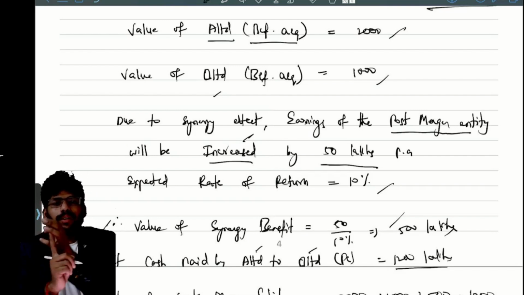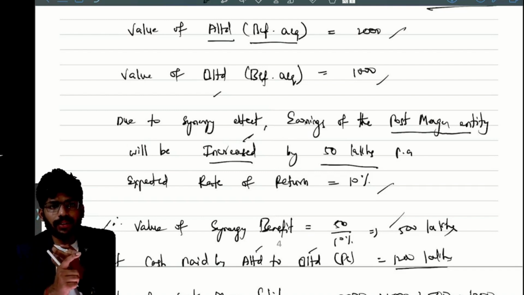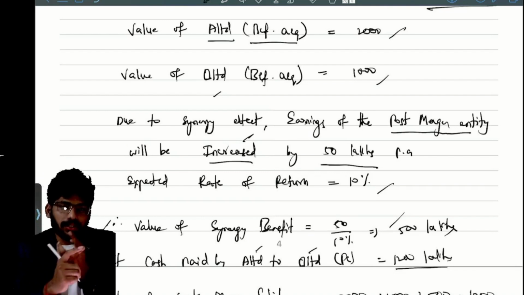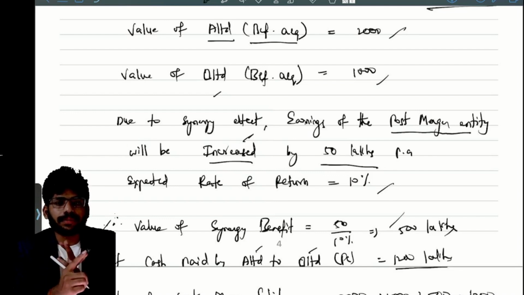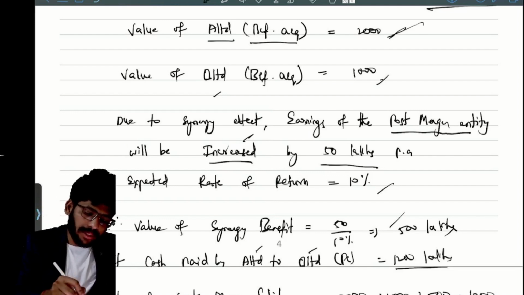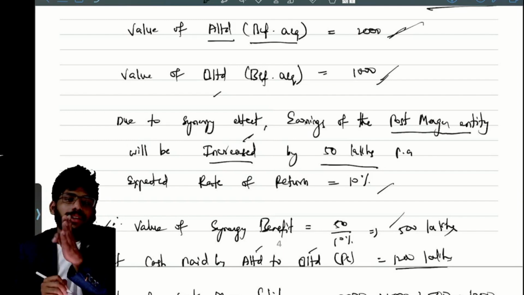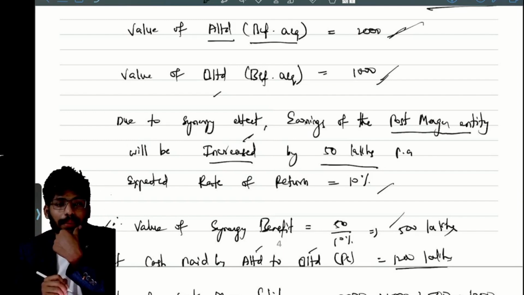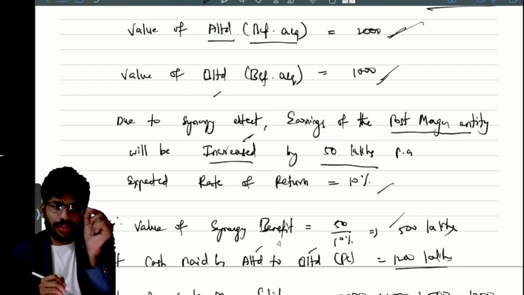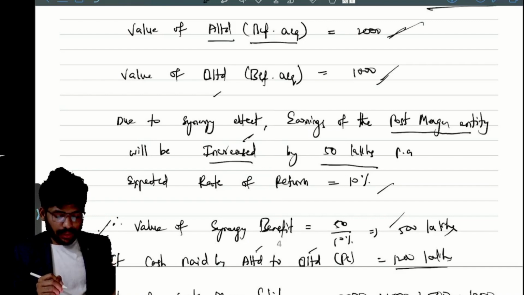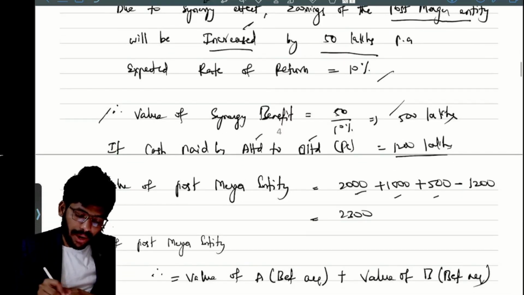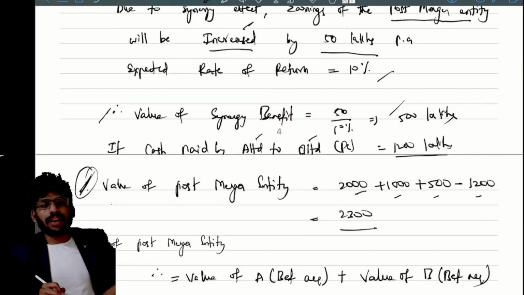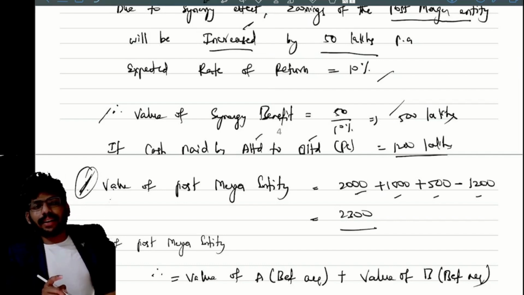Yes or no? You need to add the pre-acquisition value of A Limited, the pre-acquisition value of B Limited, and the synergy value. Total how much? 2000 plus 1000 plus 500, total 3500. But here you are paying cash, 1200 lakhs, which is going out. So the value gets decreased by 1200 also. So we need to minus the 1200. So 2000 plus 1000 plus 500 minus 1200. 2300 is the value of the post-merger entity.